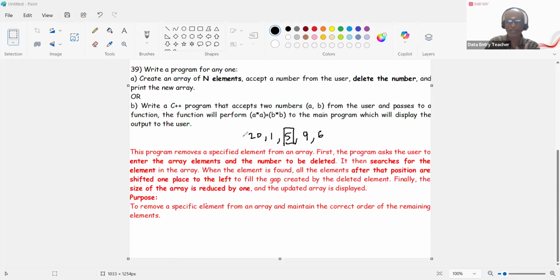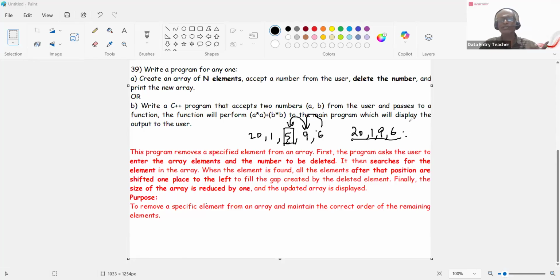So what I do is I accept the numbers into the array using cin, and once I give the number as 5, the program goes through the loop. Whenever it finds this 5, this 5 is replaced by the next number. So 9 will move to the left, 6 will move to the position where 9 was, and 9 will go to the position where 5 was. Then the last position will become blank, so you're going to update the size of the array. So now it will become 20, 1, 9, and 6. There were 5 numbers, now it contains 4 numbers.